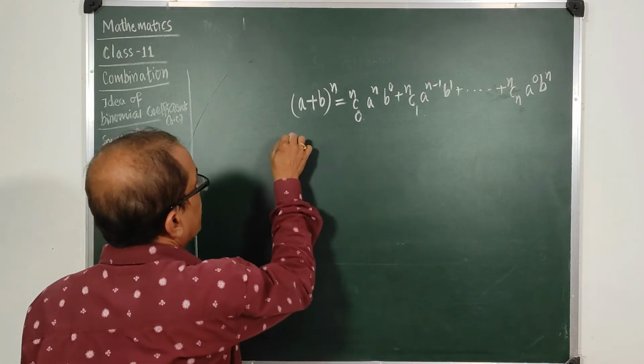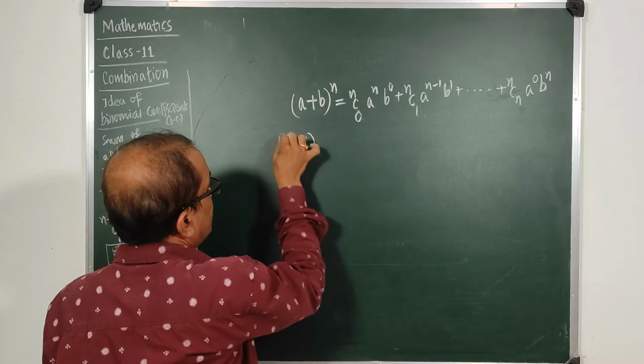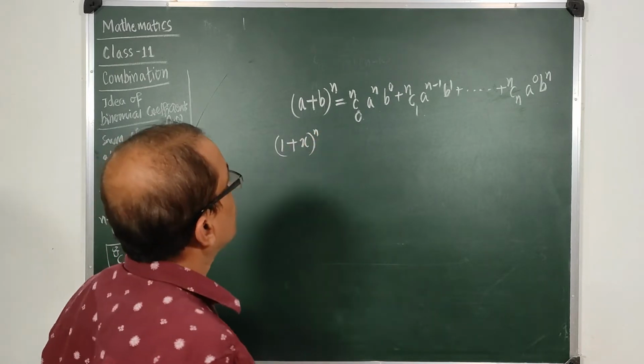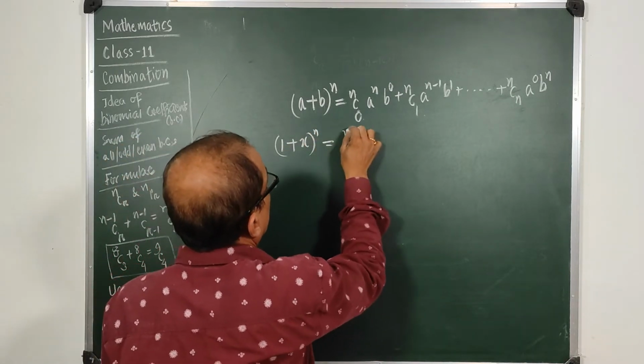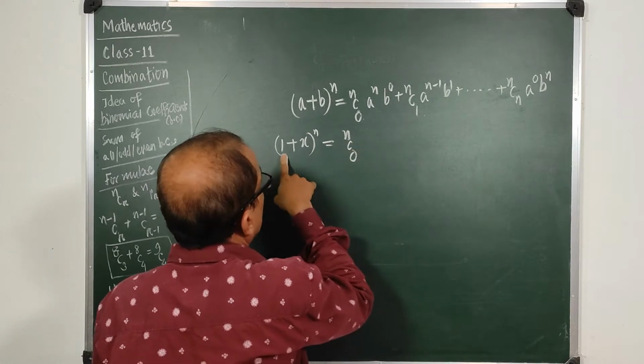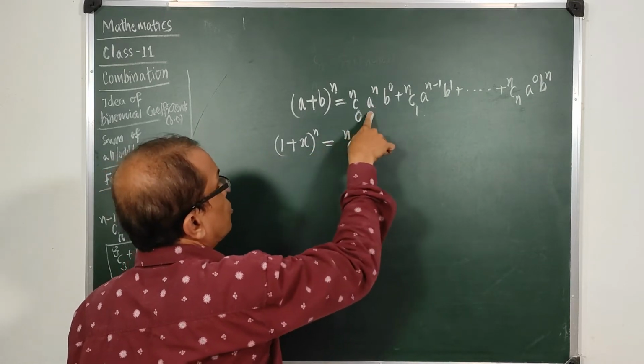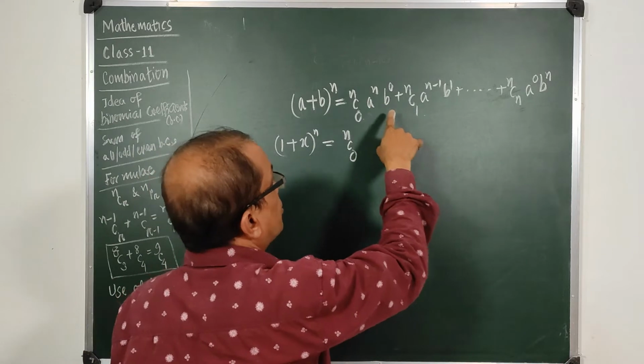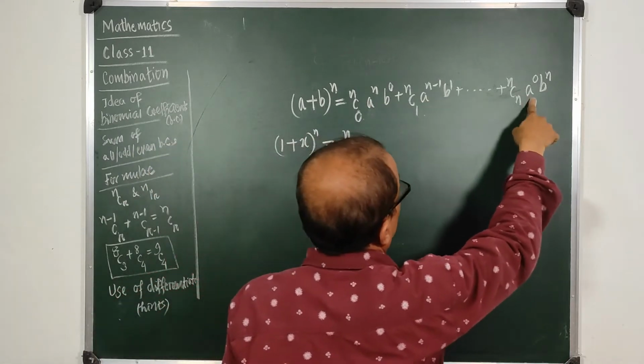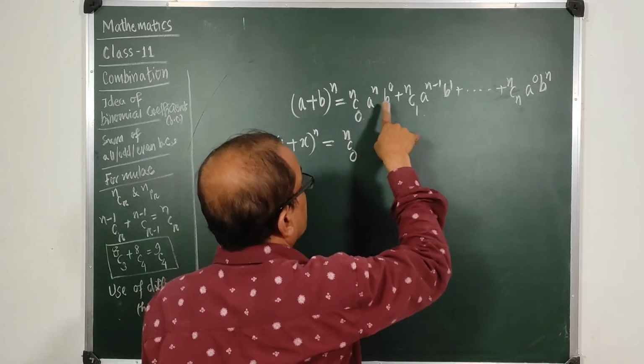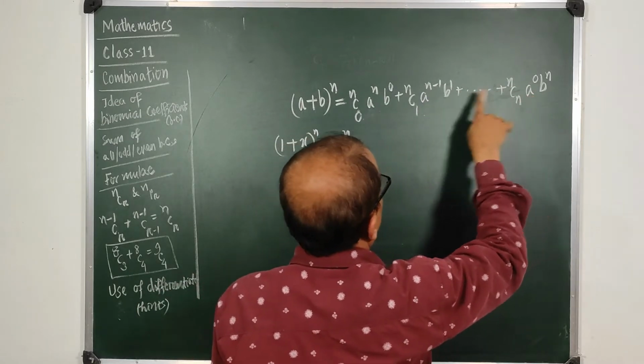What if I take 1 plus x to the power n? This will be nC0, a is 1, so every power of 1 is 1, so 1 to the power n, 1 to the power n minus 1, 1 to the power 0, all are 1.